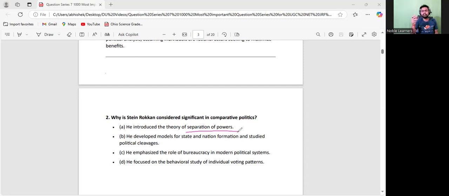If you talk about Janata Dal, how the Janata Dal was split into a lot of political parties in India, like Rashtriya Janata Dal, then JDS, then JDU, INLD, a lot of political parties. These were all nothing but fragments of the Janata Dal. So this is what Stein Rokkan talks about. He talks about the cleavage party system. Therefore, he developed the models of state and nation formation and studied the political cleavages mainly in terms of the party system. So that would be the answer.